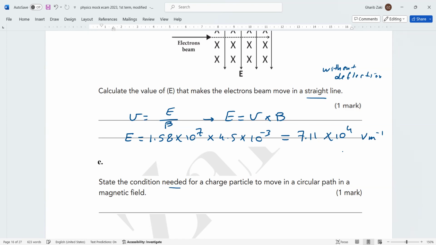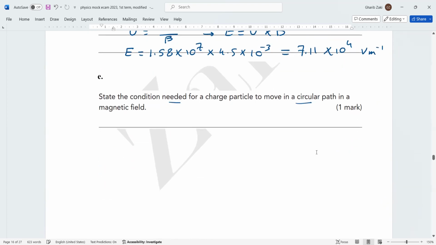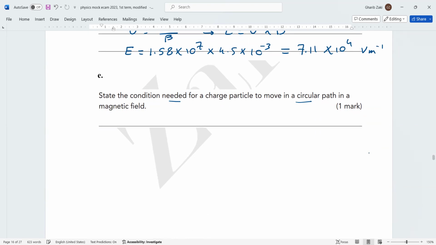State the condition needed for the charged particle to move in a circle. The charge moves in a circle if the velocity is perpendicular to the magnetic flux density. This is the condition. So the velocity is at a right angle.